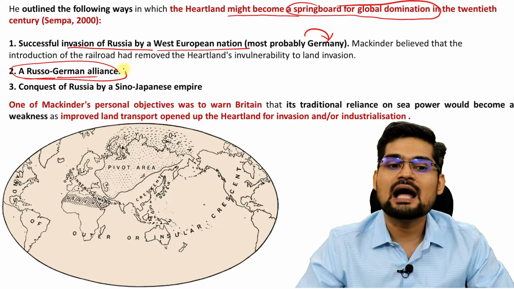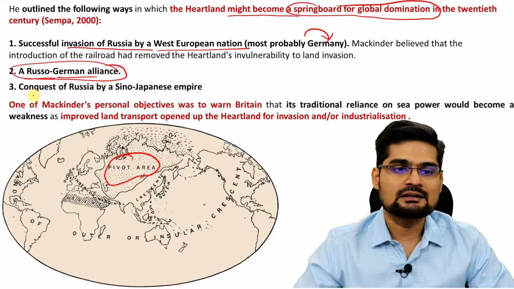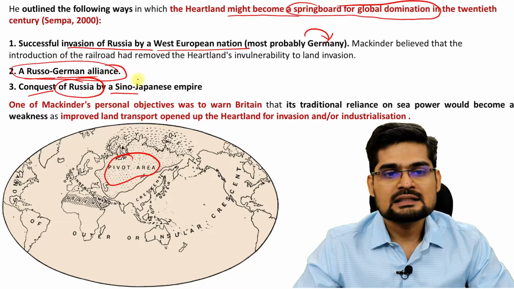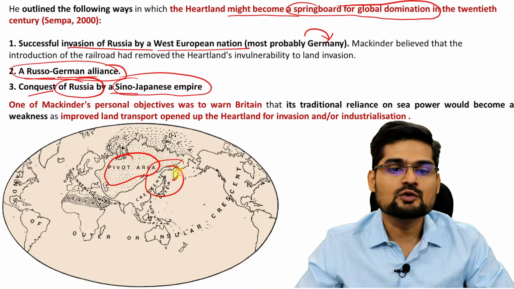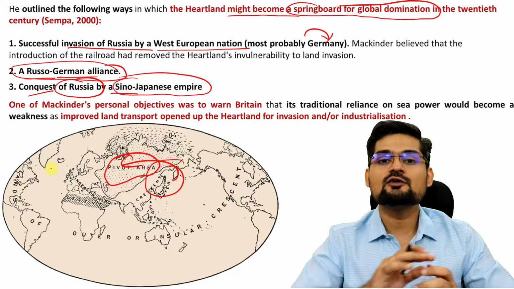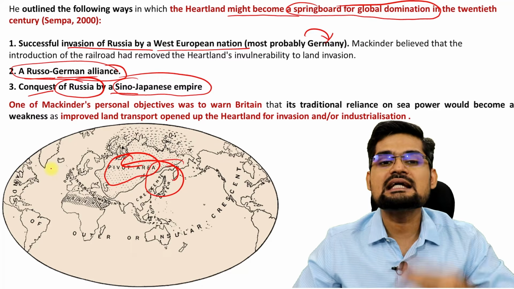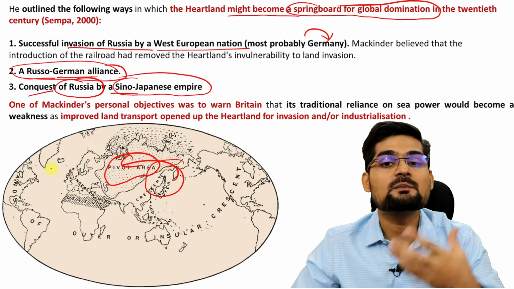A Russo-German alliance could happen, so this pivot area could be controlled by this alliance. Or in a third scenario, he said that if there is a Russian conquest by a Sino-Japanese empire, meaning if China and Japan rule over this finally, then it could be attainable by one single power sometime. So these three cases were envisioned by Mackinder for the future power center.